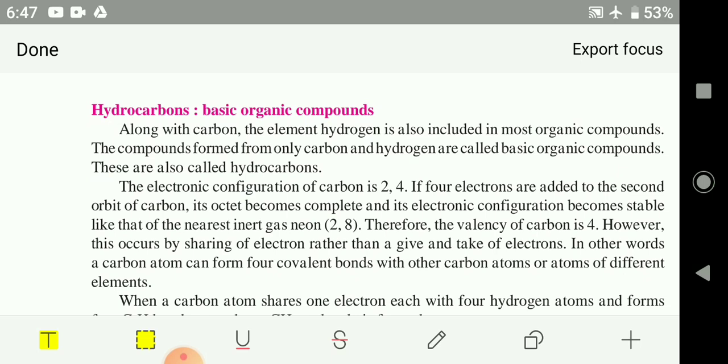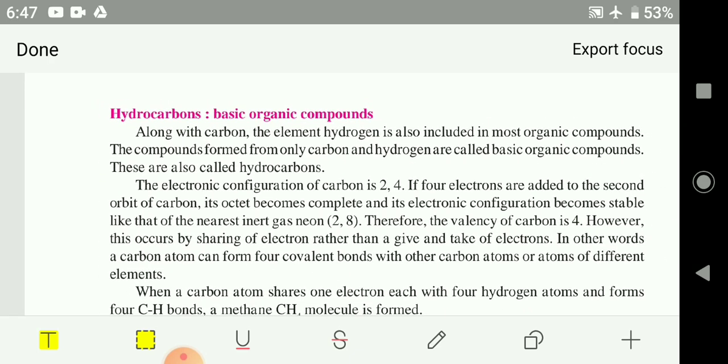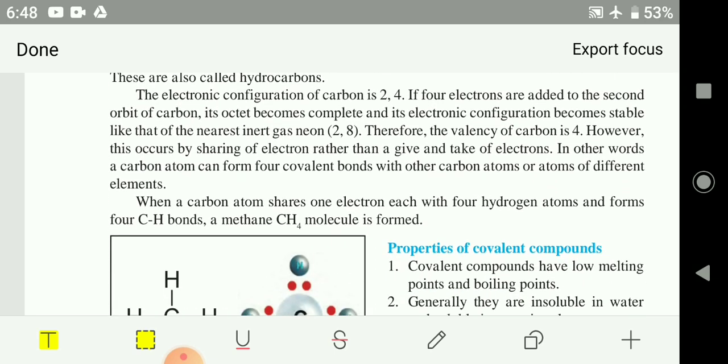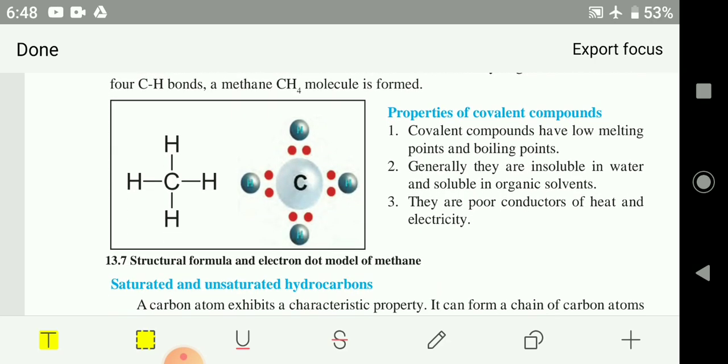Hydrocarbons, carbon compounds. A large amount of the carbon compounds present around us are called hydrocarbons. They have carbon and hydrogen bonds. The smallest, or main parent hydrocarbon, is the CH4 molecule. Property of covalent compounds: hydrocarbons are covalent compounds.